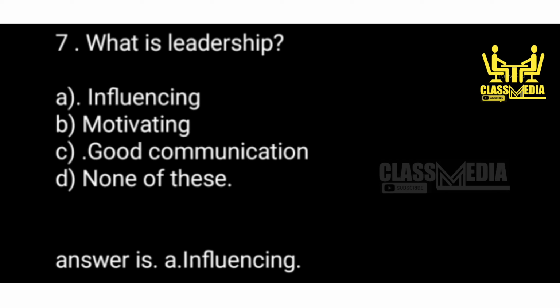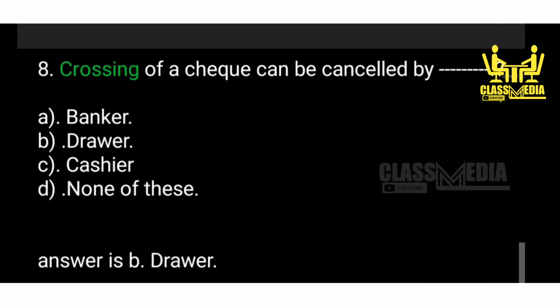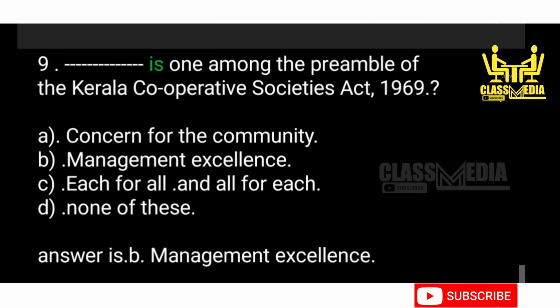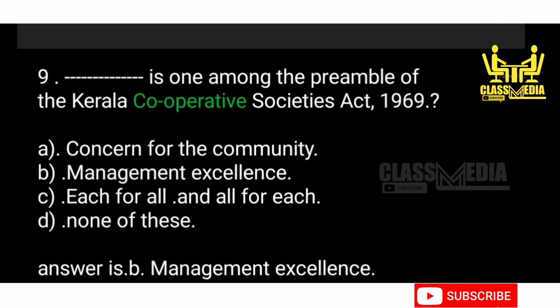7. What is leadership? A. Influencing. B. Motivating. C. Good communication. D. None of these. Answer is A. Influencing. 8. Crossing of a cheque can be cancelled by A. Banker. B. Drawer. C. Cashier. D. None of these. Answer is B. Drawer. 9. Dash is one among the preamble of the Kerala Cooperative Societies Act 1969. A. Concern for the community. B. Management excellence. C. Each for all and all for each. D. None of these. Answer is B.